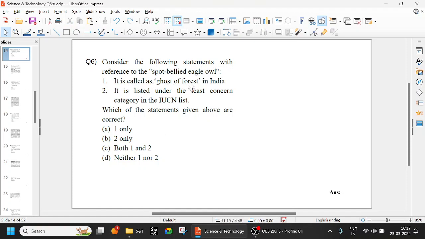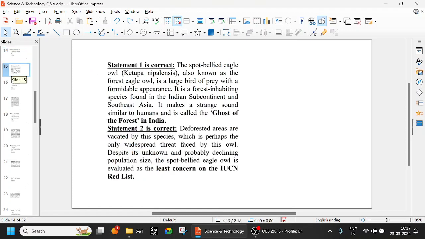The spot-bellied eagle owl is called the ghost of the forest in India, and it is listed under least concern, so there is no immediate concern. Its scientific name is Ketupa nepalensis, also known as the forest eagle owl.